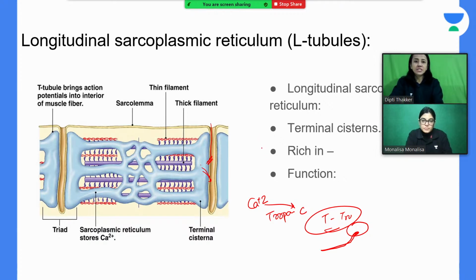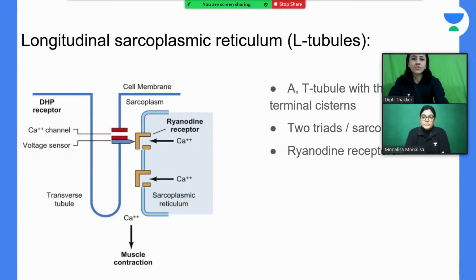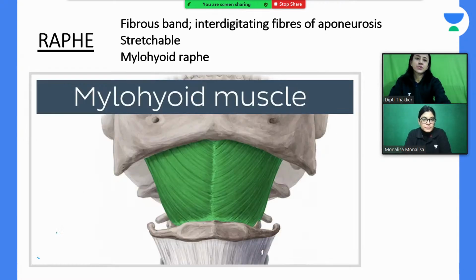I am not going into much detail, otherwise it becomes a lengthy topic. This is just a summary of your sarcotubular system: the T-tubule, and these are your ryanodine receptors as well as dihydropyridine receptors. Okay, so I hand it over to madam to continue the session.